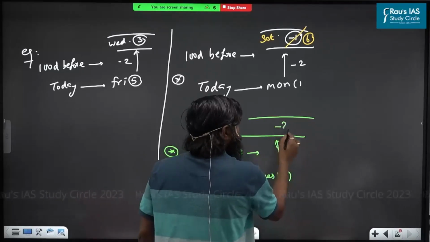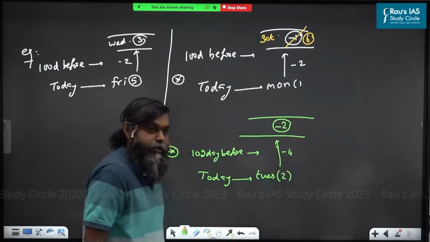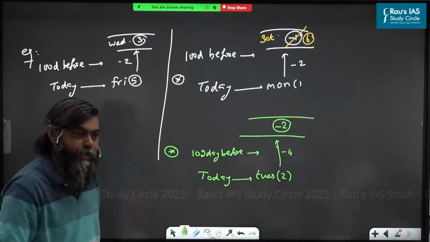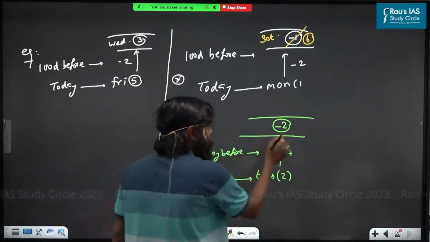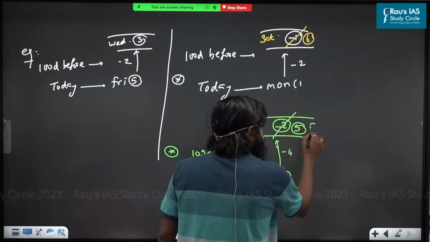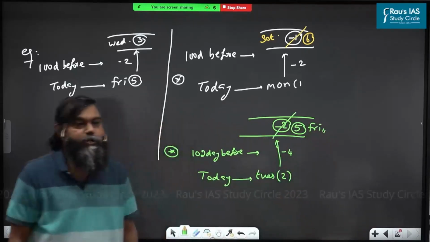Minus 2. Minus 2 odd days. Understand? Odd days cannot be less than 0. I have to convert it into positive. In a week, how many days are there? So 7 minus 2. That is 5. That means Friday is the answer. Do you understand or not?